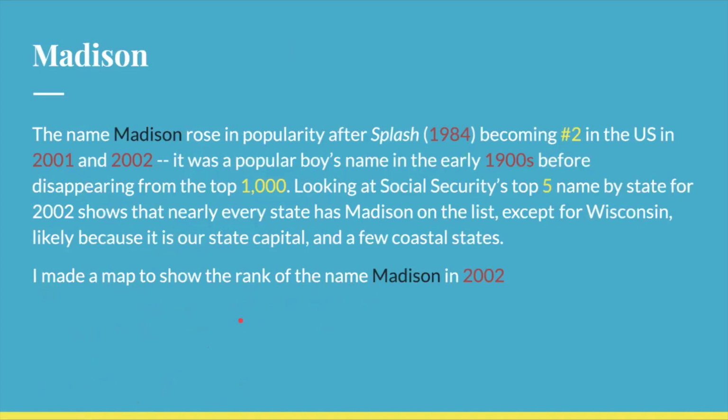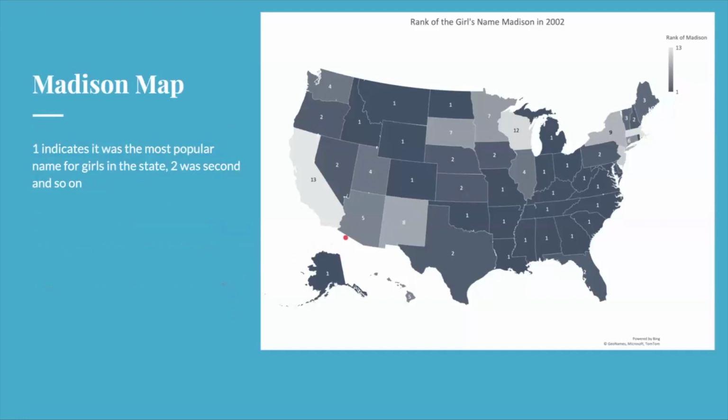Now, the first name I wanted to look at really closely is the name Madison, which rose in popularity after the 1984 movie Splash, becoming number 2 in the United States for girls. However, it was a popular boys' name in the early 1900s before disappearing from the top 1,000. And looking at Social Security's top 5 names by state for 2002 shows that nearly every state has Madison on the list, except for Wisconsin, likely because it's the state capital, and a few coastal states. So, I made a map to show the rank of the name Madison in 2002. And here's that map. So the darker the state is, the more popular it was. So 1 indicates that it was the most popular name, and 2 indicates that it was the second most popular, etc.